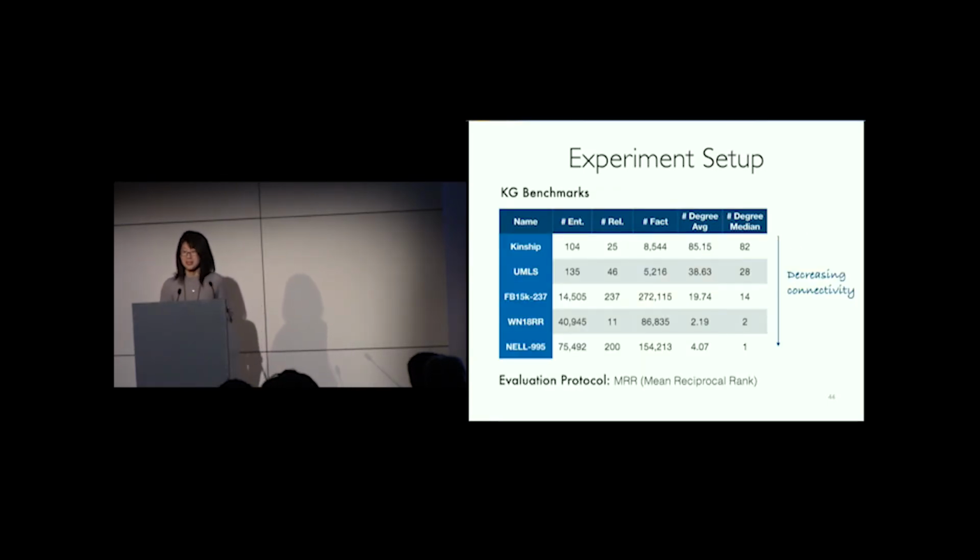So we test our proposed techniques on standard knowledge graph benchmark datasets, and we use 5 of them. The knowledge graphs here come in different sizes as well as different graph properties. And here we specifically sort them according to decreasing connectivity, so they become more and more sparse. We use a ranking-based evaluation protocol, mean reciprocal rank, so the higher, the better.